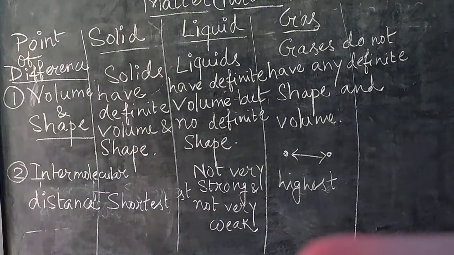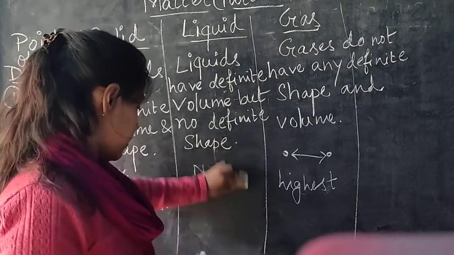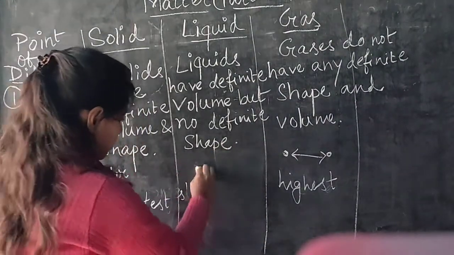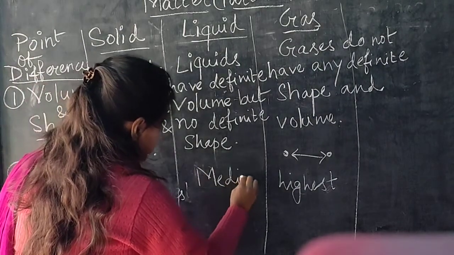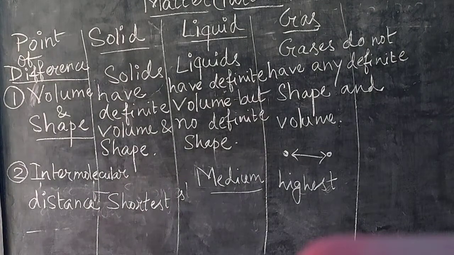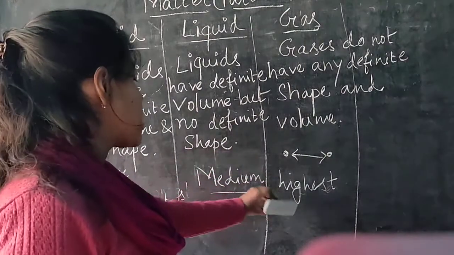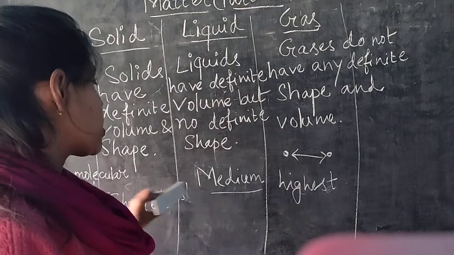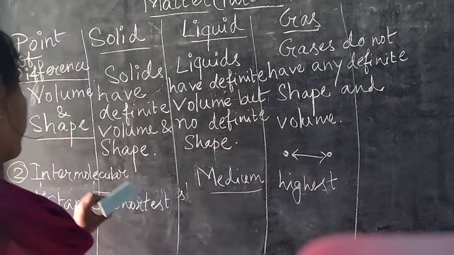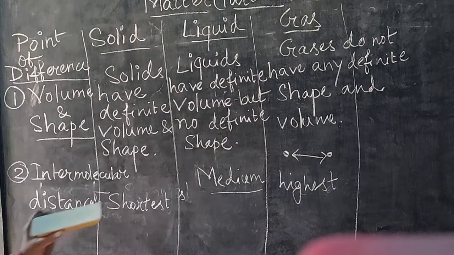For gaseous molecules, intermolecular space is highest, and for the middle one, the liquid, it has a medium distance between two particles. So here the intermolecular distance is shortest, here it is highest, and here it is medium. That is their relation of intermolecular distance with intermolecular force of attraction.